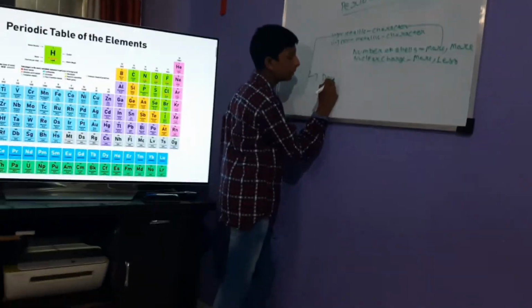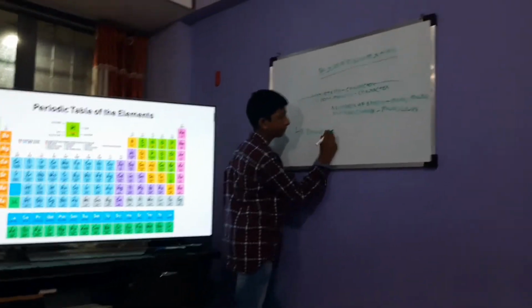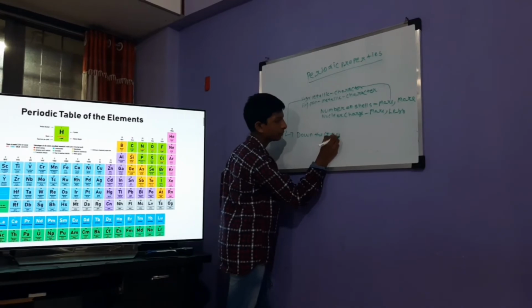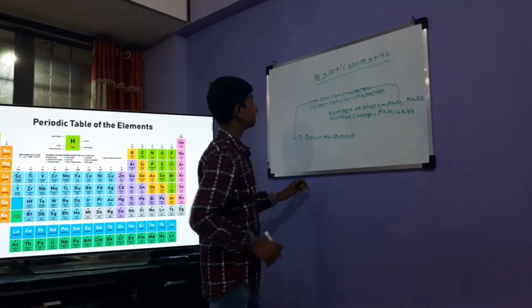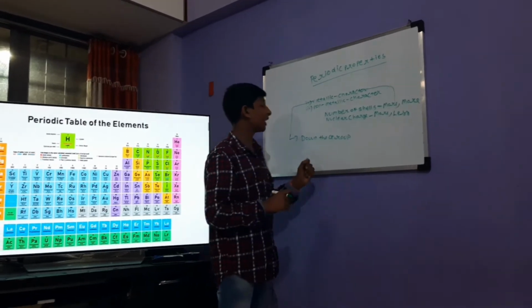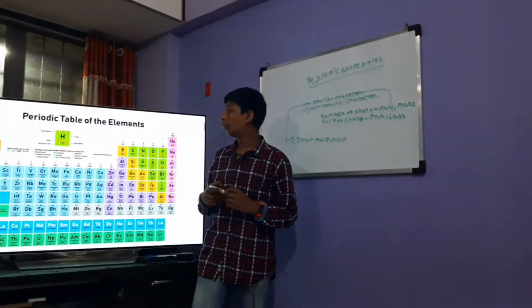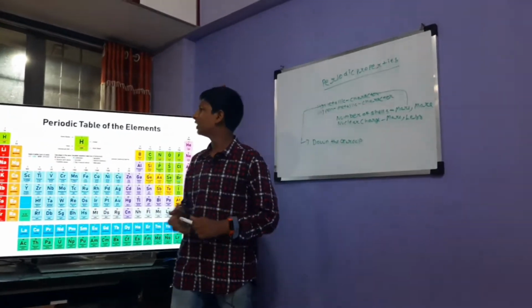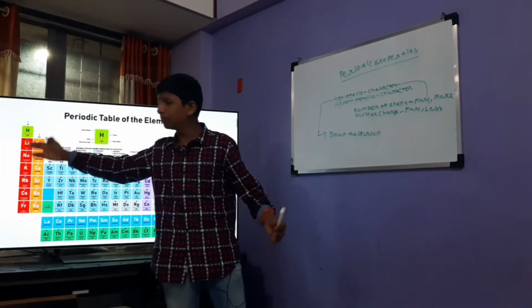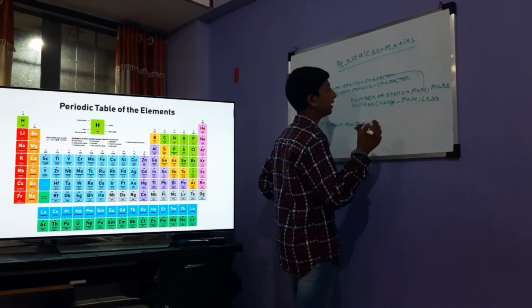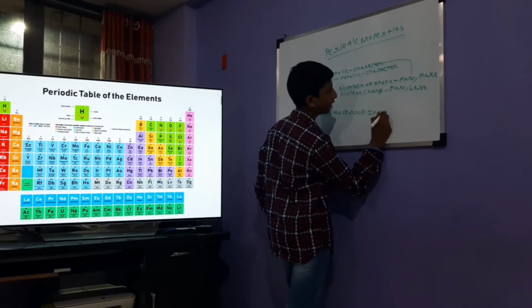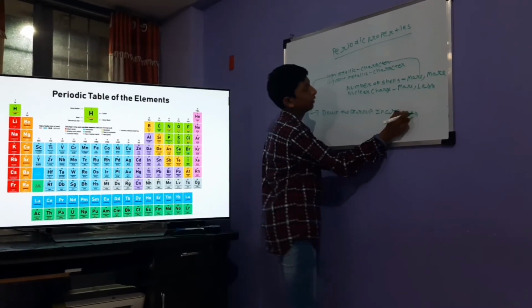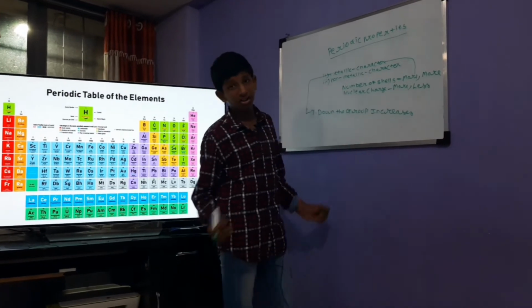Down the group, as we go down the group, the metallic character will obviously increase, because as I explained, as we are going down the group, more number of shells are there and the metallic character will increase. What will increase? Metallic character for sure.